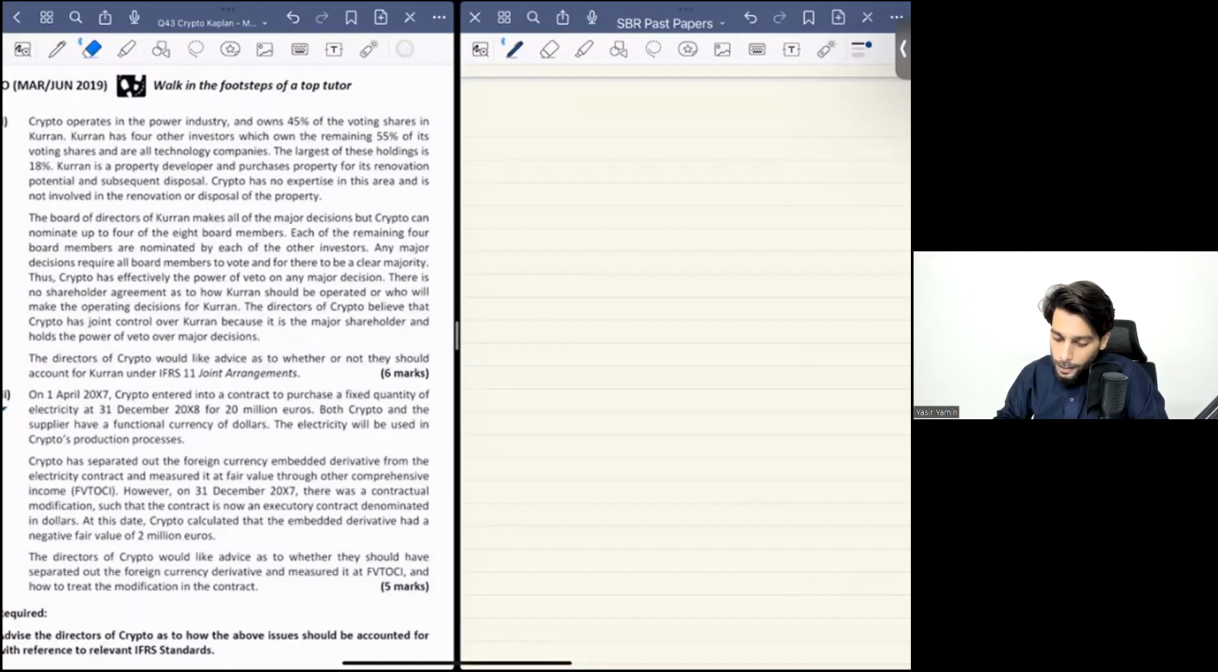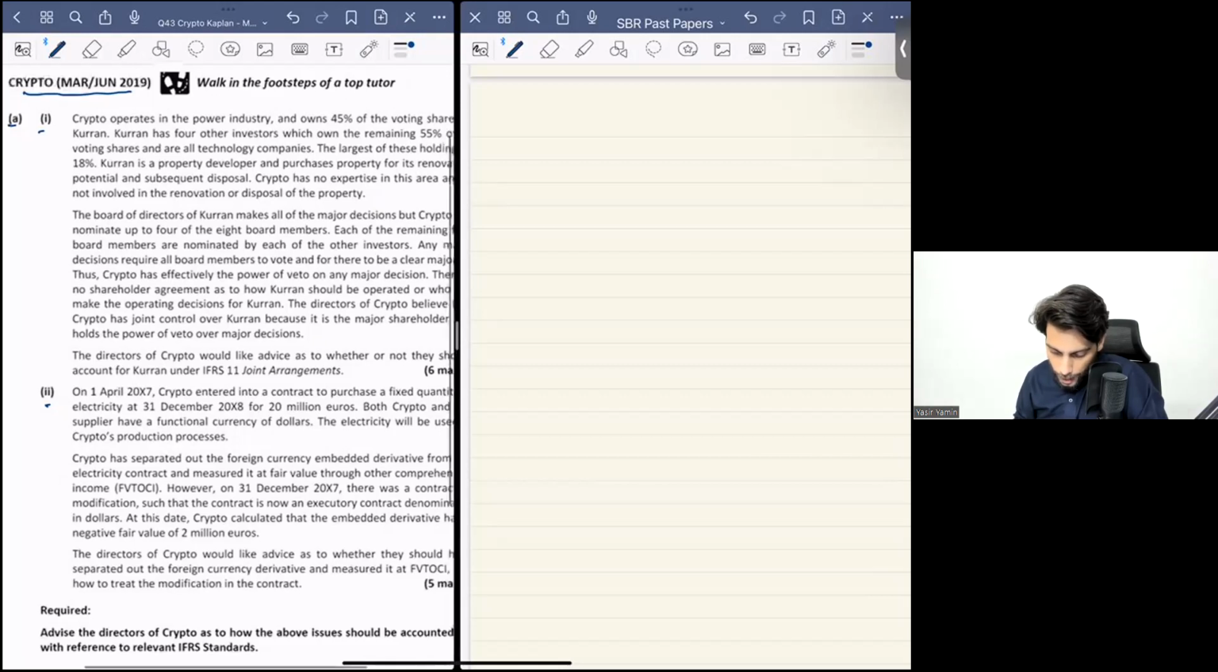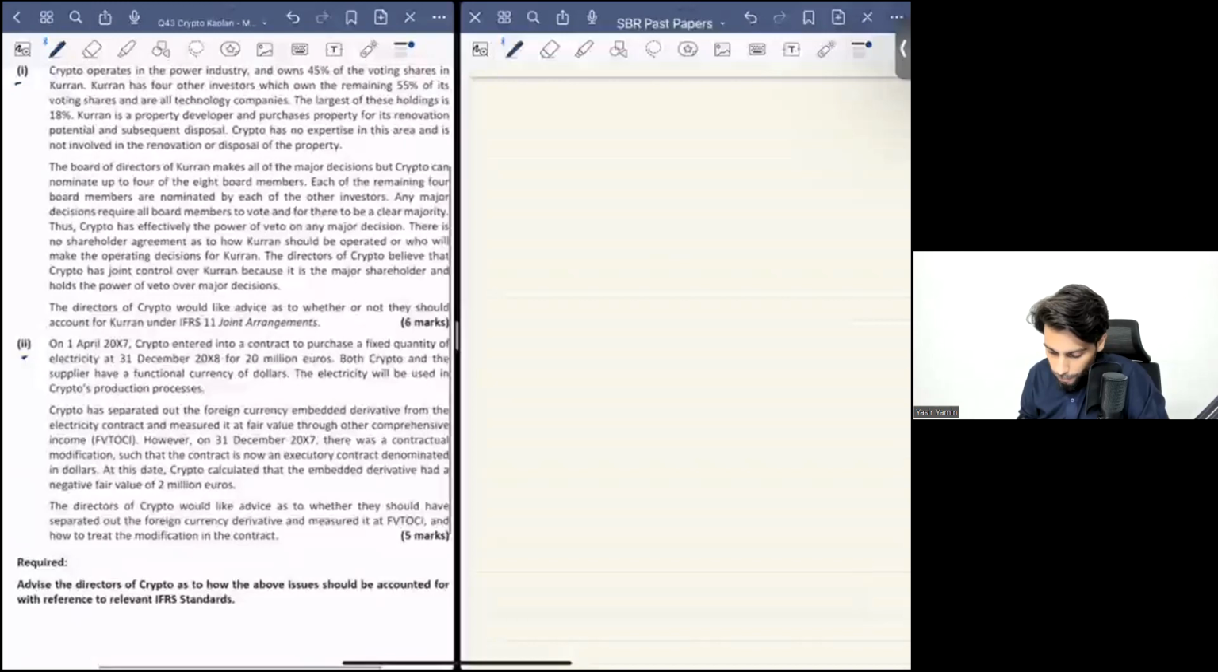Now, the past paper that we are looking towards today is basically the Crypto question from March, June 2019. So this is a relevant past paper for you guys. Overall, this is an 11-mark question that we are going to address, 6 marks and 5 marks.